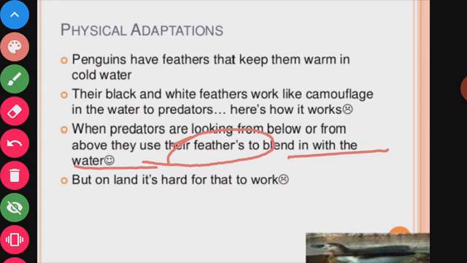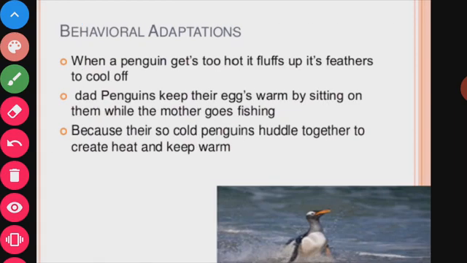Now, behavioral adaptations. What are the behavioral adaptations of penguins? When a penguin gets too hot, it flaps its feathers to cool off.